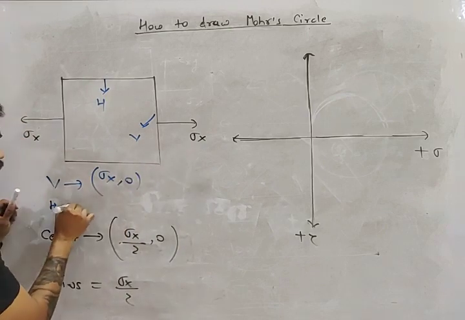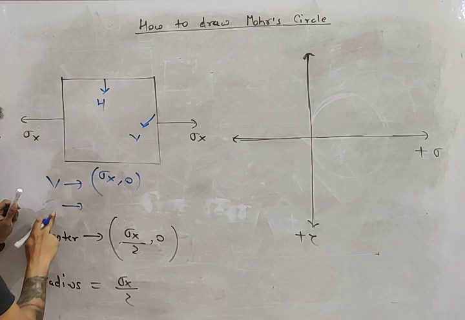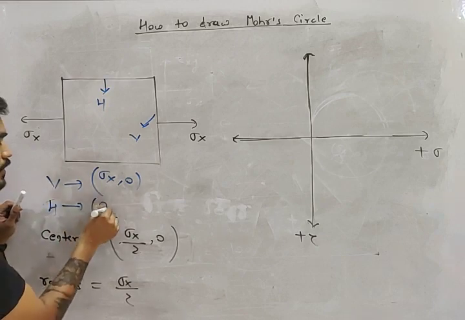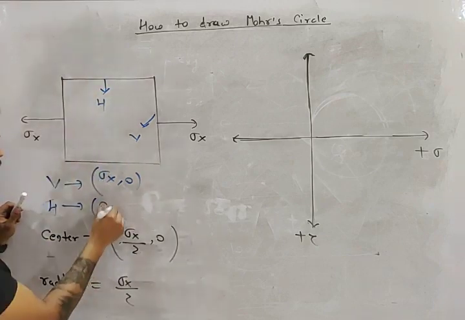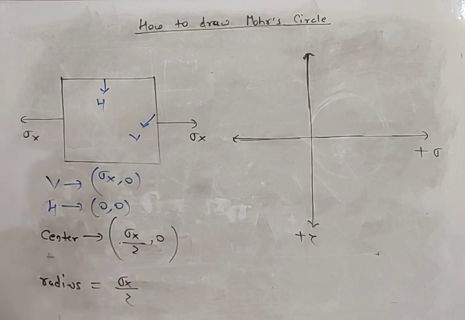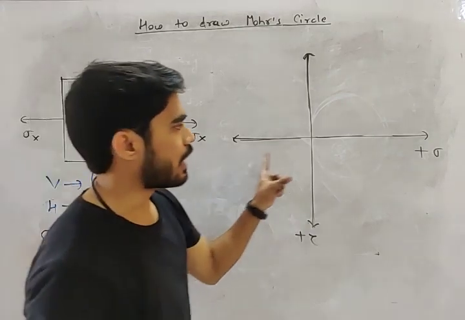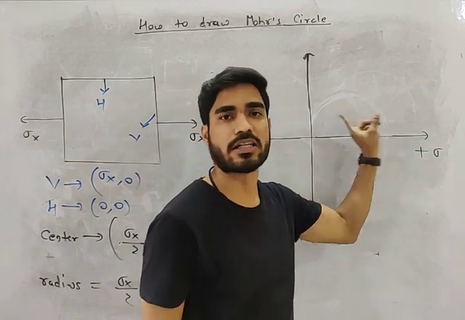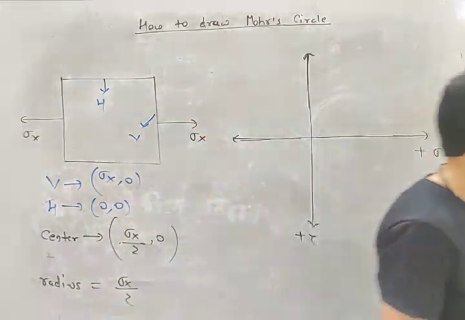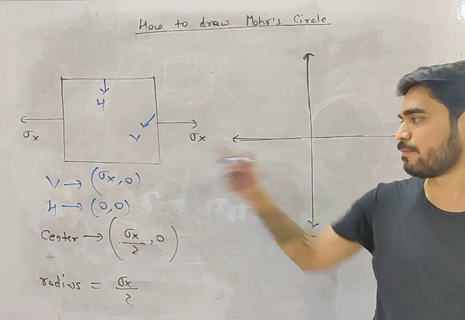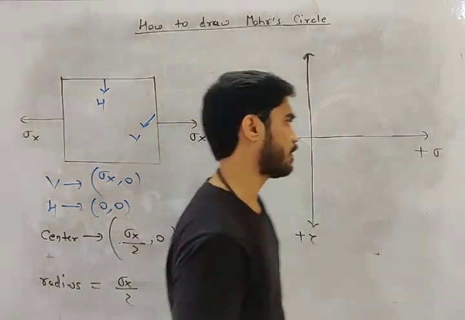What are the coordinates of the horizontal plane, my friend? What is the x coordinate? 0. There is no normal stress. The y coordinate is also 0. So these are the coordinates of the vertical plane and horizontal plane. Now draw the vertical plane and horizontal plane here. So a plane becomes a point, right? On the Mohr circle, a plane becomes a point.